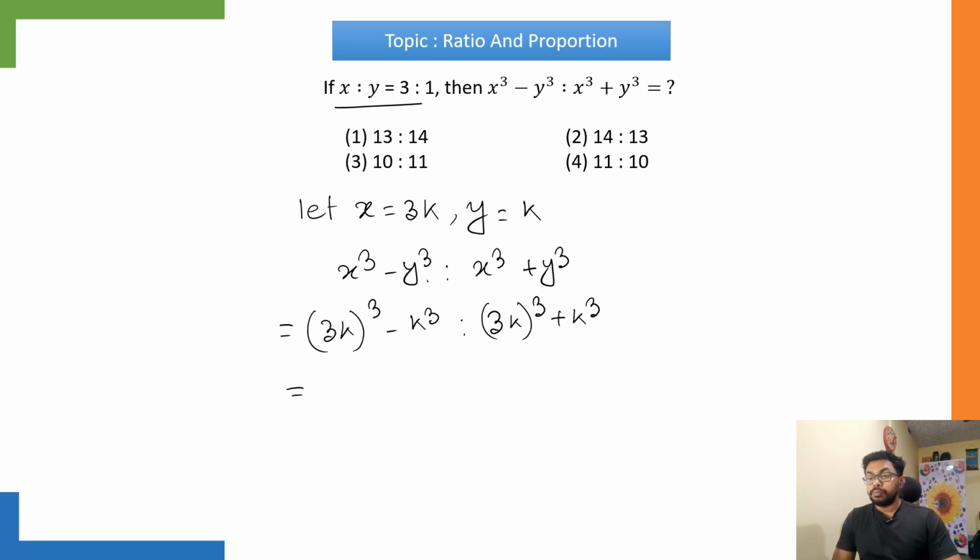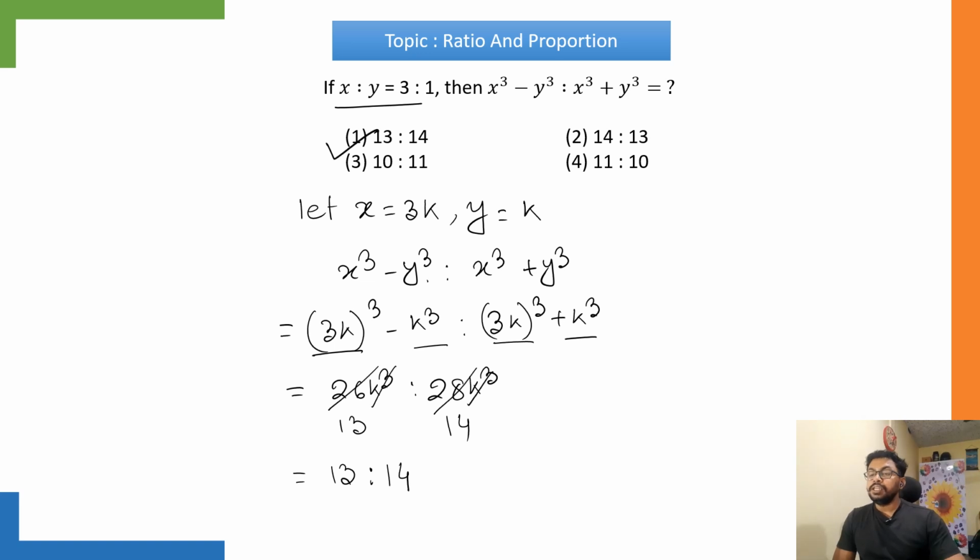So from here it will be 27k cube minus k cube. We'll have 26k cube is to this is 27k cube plus k cube is equal to 28k cube. Okay, now k cube and k cube are gone. So divide this by 2 we'll have 13 and divide this by 2 we'll have 14. So the answer will be 13 is to 14. So option 1 is the correct answer.